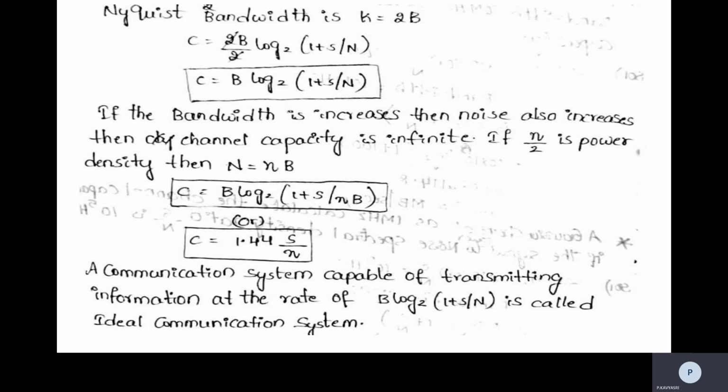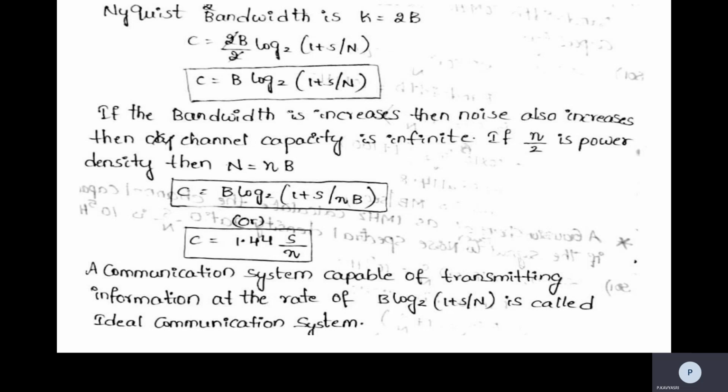So the 2 gets cancelled. Then we can write C is equal to B log 2 of 1 plus S by N. If the bandwidth increases, then the noise also increases, and then the channel capacity is infinite. If eta by 2 is the power spectral density, then capital N is equal to eta B. And C is equal to B log 2 1 plus S by eta B, so in place of capital N, I'm just writing eta B. Or we can simply write C is equal to 1.44 S by eta.